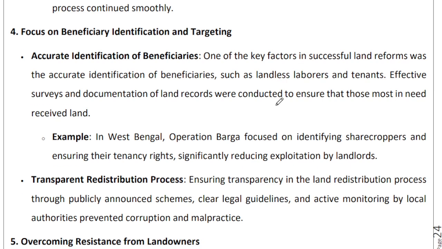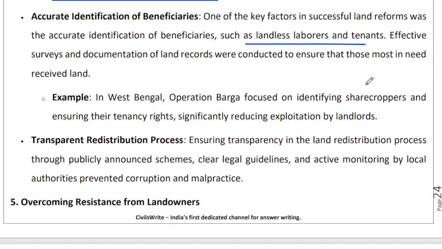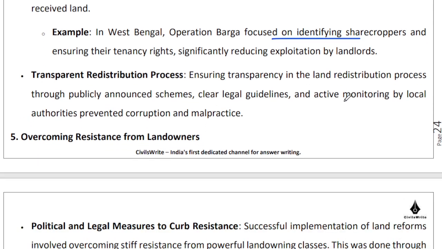There has to be focus on beneficiary identification and targeting. For whom are we doing this? Who are those landless laborers and tenants? They need to be documented. Their survey needs to be done and they need to be identified. And then their rights need to be secured. I'm sure that it's not easily done, but those who did it implemented it well, right?